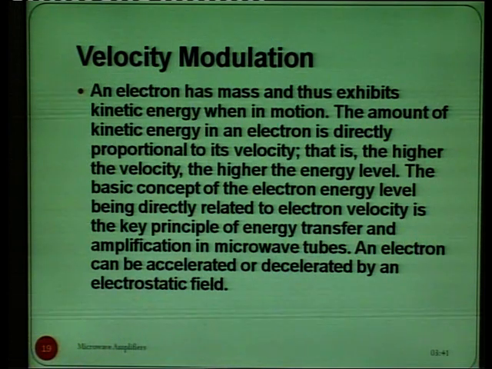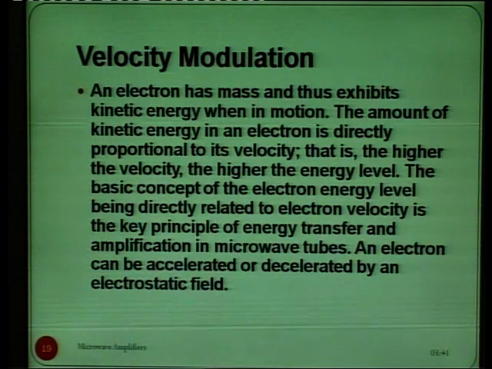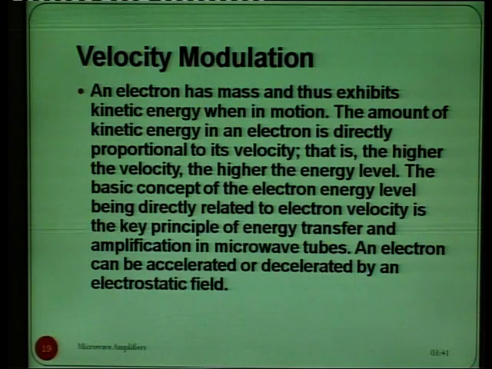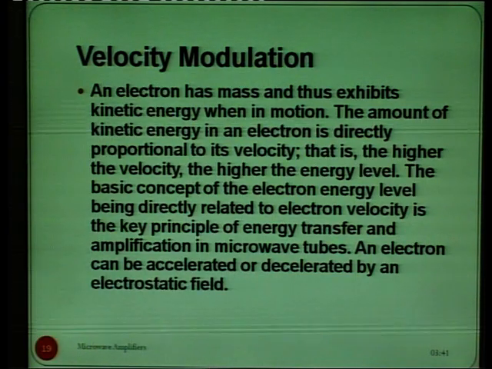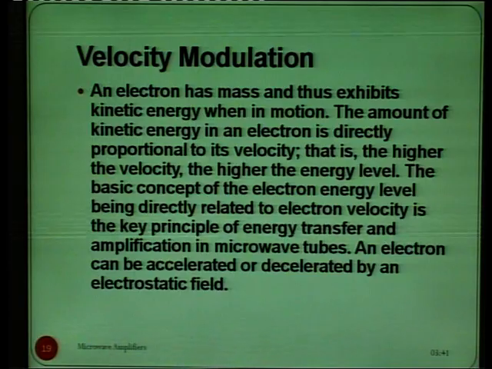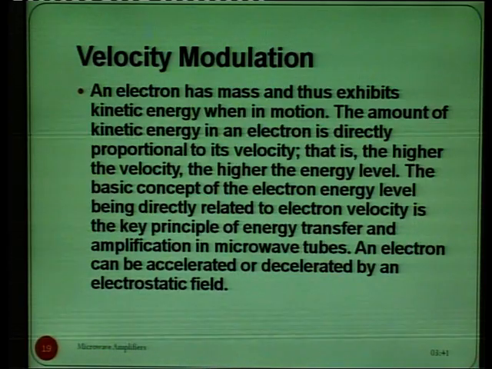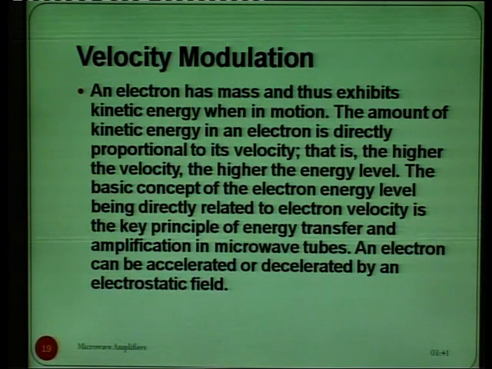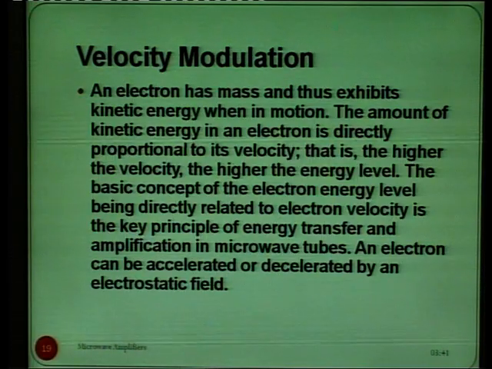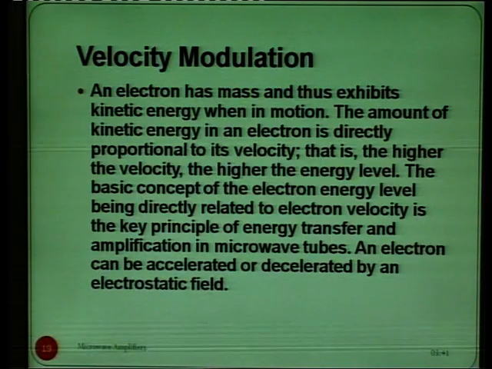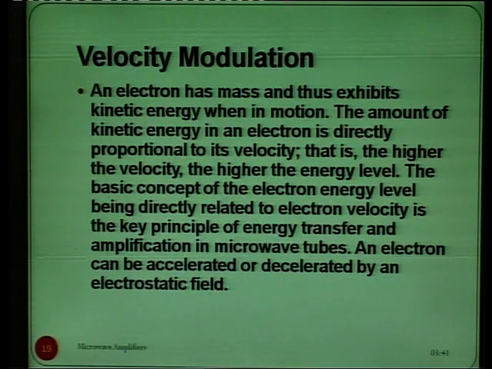Means, in microwave tubes, how we achieve the amplification: the amount of energy level is proportional to the velocity of the electron. If the velocity of the electron is very high, then we say that the energy level is higher. So, an electron can be accelerated or decelerated by an electrostatic field. So, this is how we achieve the amplification in microwave tubes.